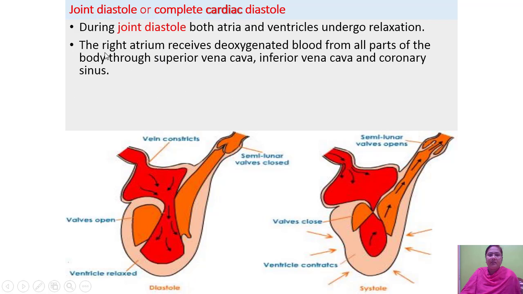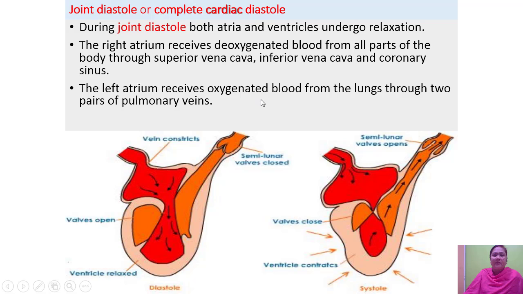Then second point, the right atrium receives deoxygenated blood from all parts of the body through the superior vena cava, inferior vena cava and coronary sinus. The left atrium receives oxygenated blood from the lungs through the two pairs of pulmonary veins. The joint diastole lasts for 0.4 seconds. So these are the points of the joint diastole or complete cardiac diastole.